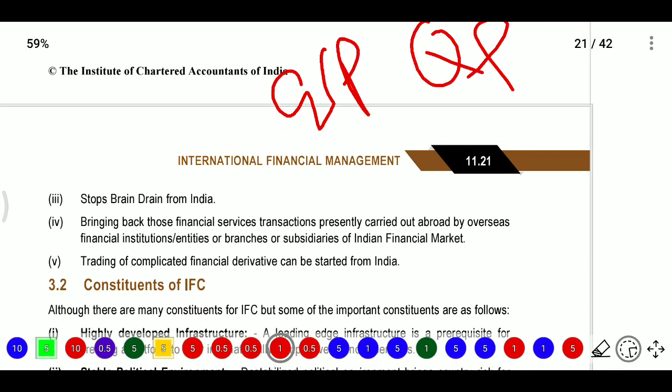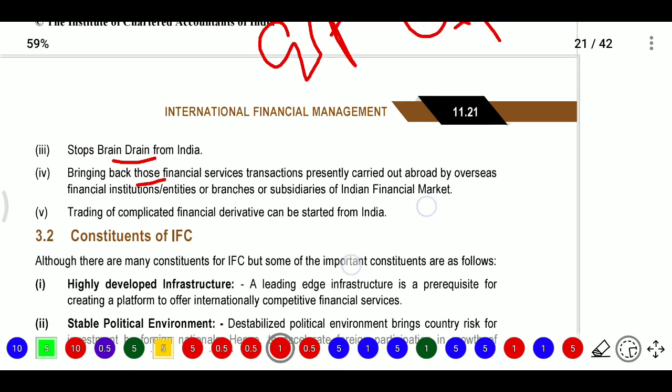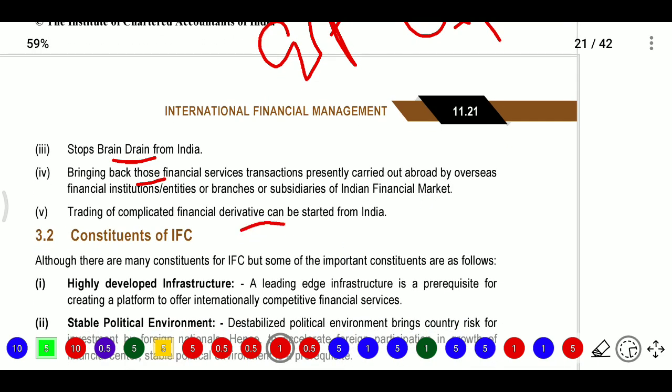Opportunities will be there. Stop brain drain from India. Bringing back those financial service transactions presently carried out abroad by overseas financial institution entities or branches or subsidiaries of Indian financial institutions. So whatever financial services are located in outside countries, now we will bring back to India. Next, trading of complicated financial derivatives can be started from India.